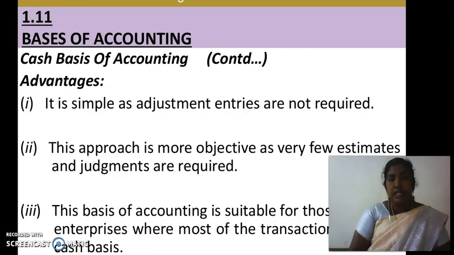The advantages of the cash basis of accounting are: first, it is simple as adjustment entries are not required. The second advantage is that this approach is more objective as very few estimates and judgments are required. The third advantage is that this basis of accounting is suitable for those enterprises where most of the transactions are on a cash basis.